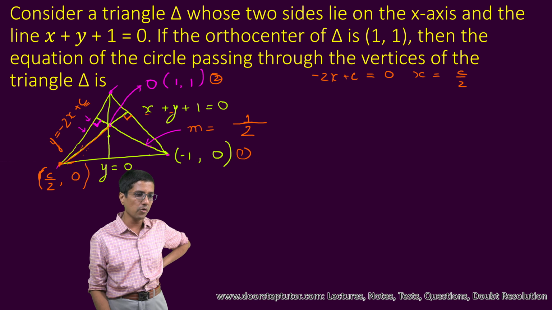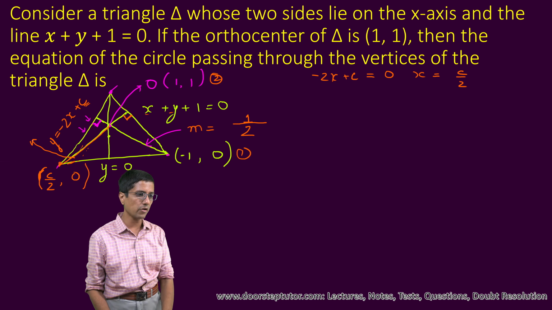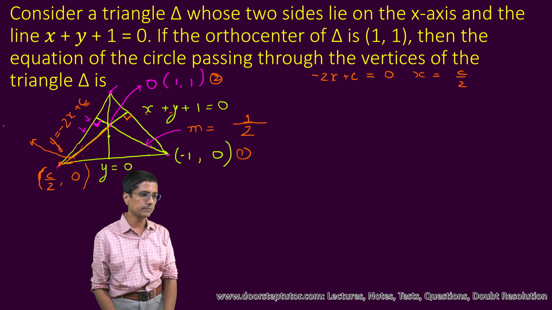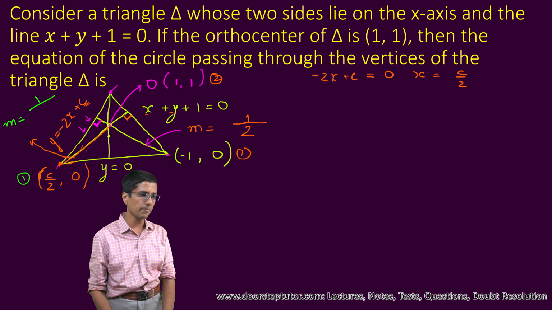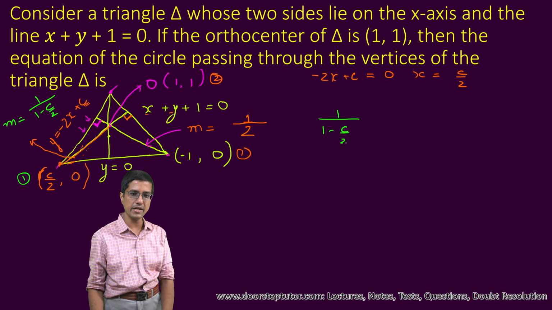So what about the slope of this altitude? We will write it here. This is again m, the slope is y2 minus y1. So we will call this point 1 now; previously we took this as 1. So this is 1 minus 0, which is 1, divided by 1 minus c by 2. Now this 1 upon 1 minus c by 2 has to be the negative reciprocal of this slope.